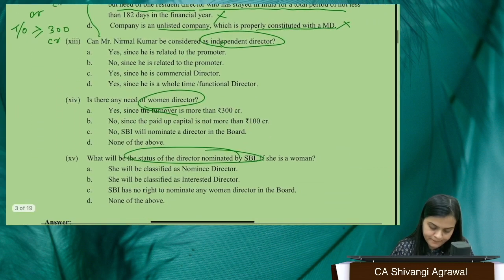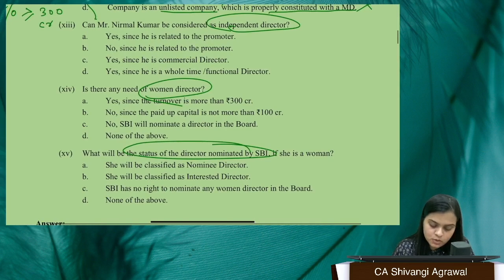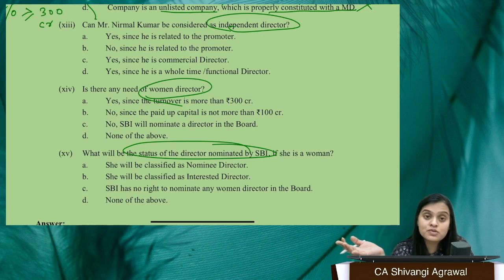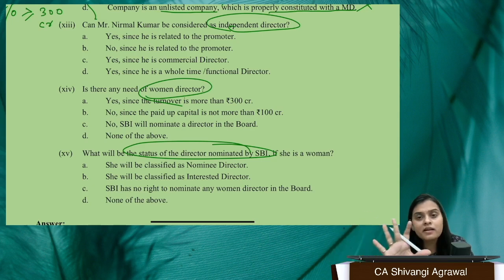Next. Can Mr. Nirmal Kumar be considered as an independent director? Well, no. When we look at the criteria of independence, we know that a person who is the whole-time director of the company or nominee cannot be an independent director. Somebody who is the promoter, who's related to the promoter, who's having some pecuniary interest, or whose relative is a KMP in that company or holding, they cannot be independent directors.